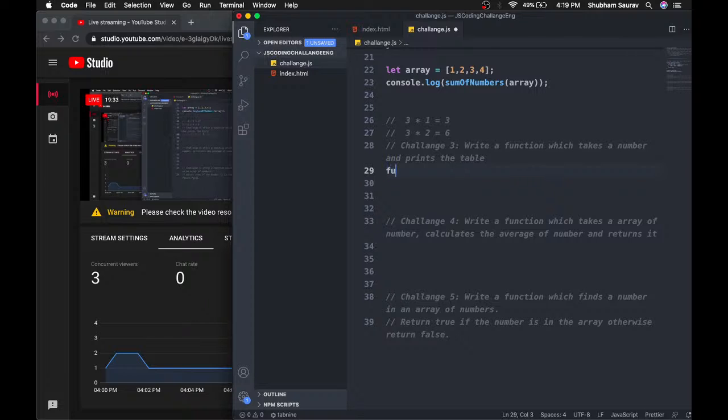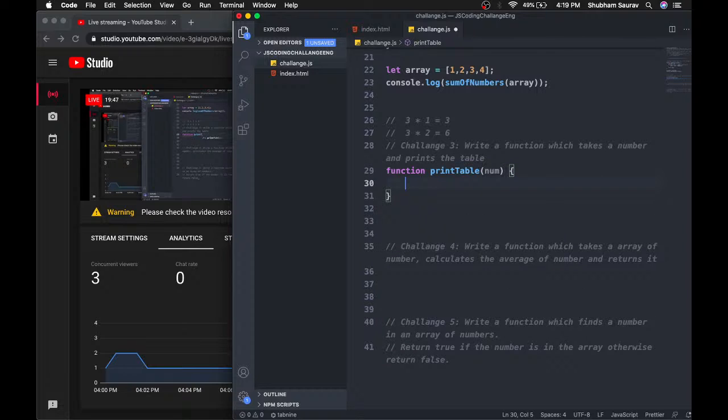So we will create a function first, and that function will be called print table, just like that, and that will take a number. So I'm just saying number over here, and I'll just open the curly braces. Pretty easy stuff, you already know this. Now I'm just going to write a loop, which is pretty basic. We just have to loop through I 1 2 3 4 5 6 7 8 9 10, and then multiply it and then print it.